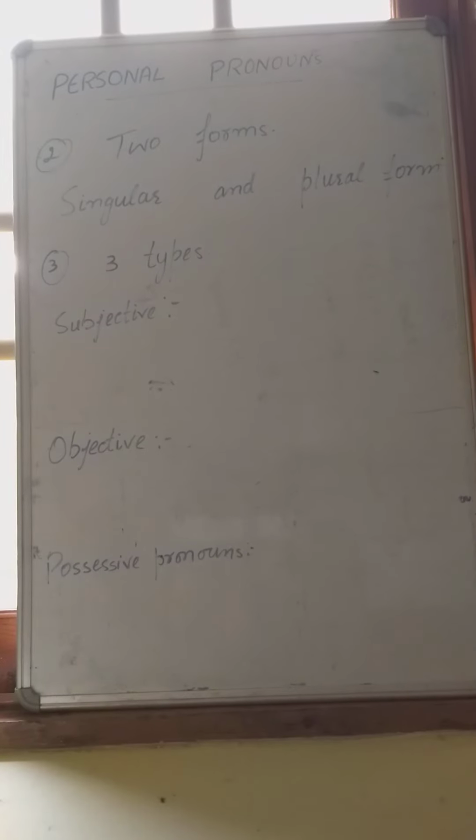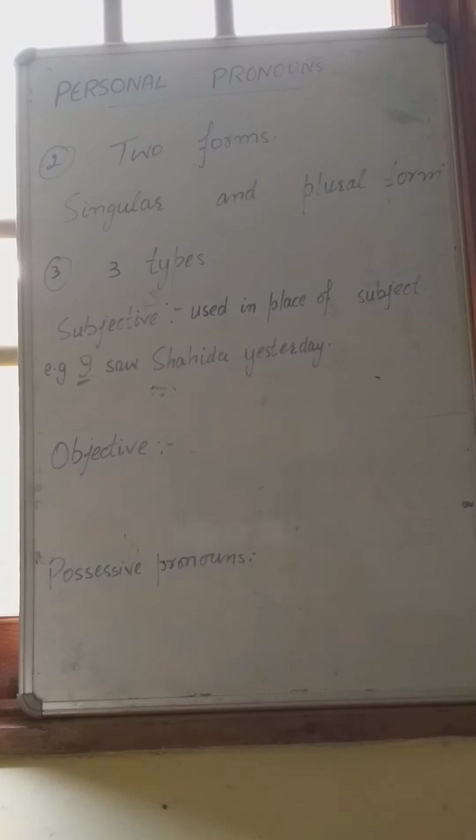Now, the third way is that personal pronouns are of three types. First is subjective, second is objective, third is possessive pronouns. What is subjective? A subjective pronoun is used in place of subject in a sentence, or we can say, used for addressing the subject. For example, I saw Shahida yesterday.